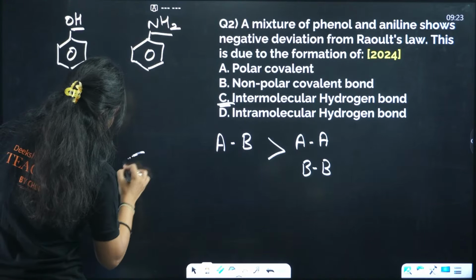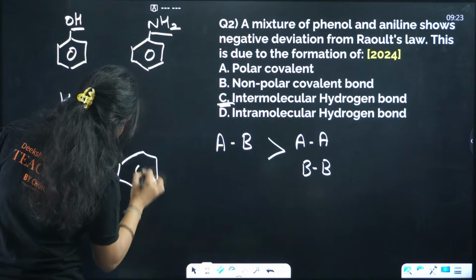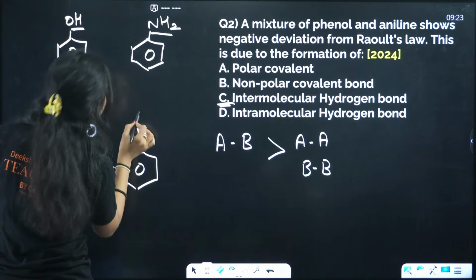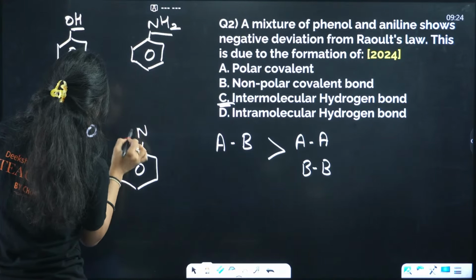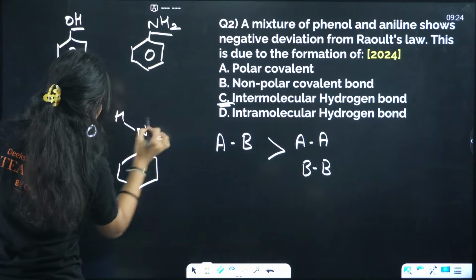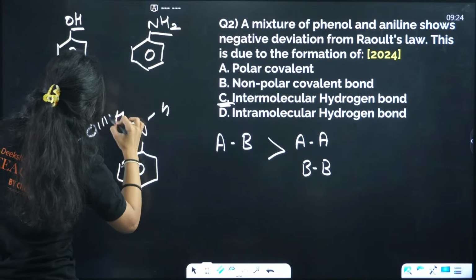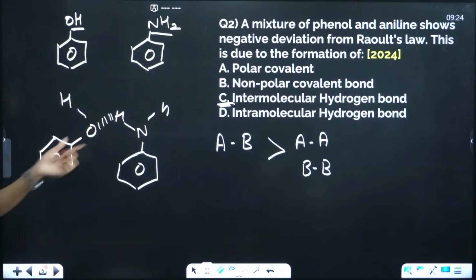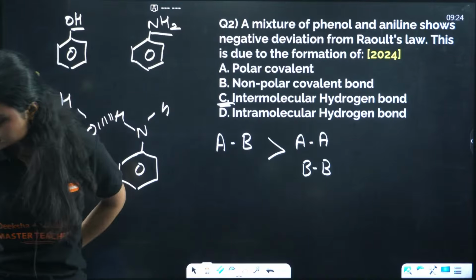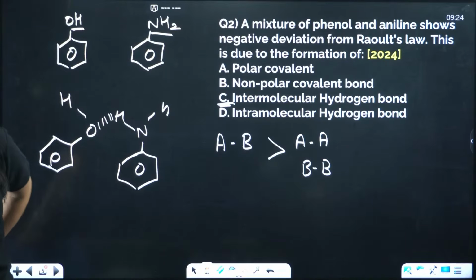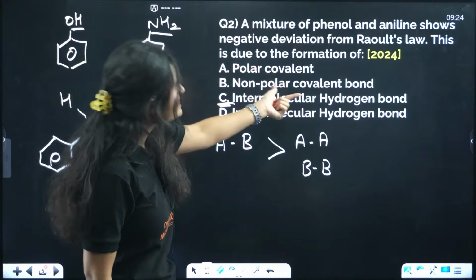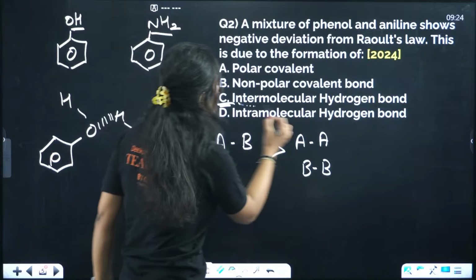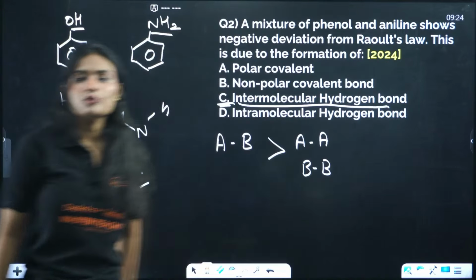So what kind? I'll just show you. It will be like this, intermolecular hydrogen bonding. See, okay. Yes, so the reason is due to the formation of intermolecular hydrogen bonding, correct?